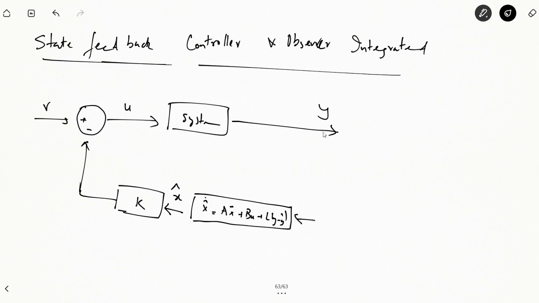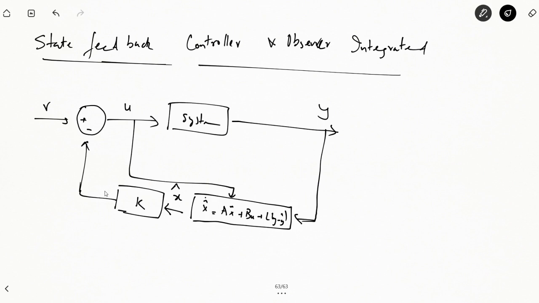So using the knowledge of the output and the input, we can design this mathematical tool to give us the estimated values of the system states. In case of the controller, we then feed it through the path K. So here, instead of feeding it the actual values of the system variables, we are feeding the estimated values of the system variables and properly designing the system for these values.